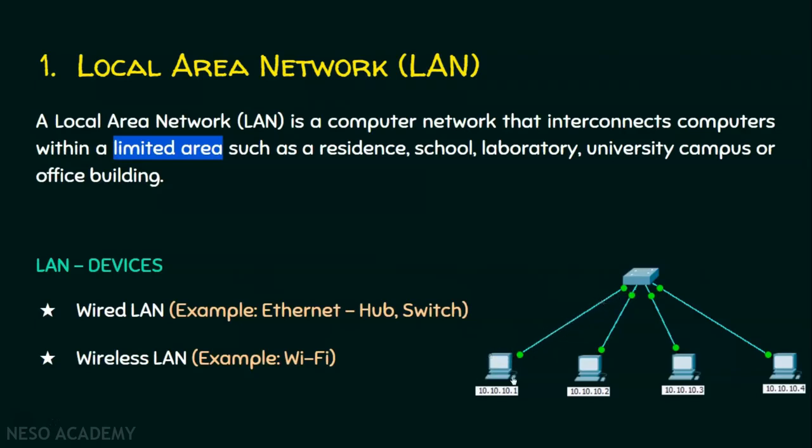In case we want to connect this computer with this computer directly, then we have to go for Ethernet crossover cable. Whatever it is, Ethernet is the well-known and the most popular technology in wired LAN. And the devices that are used in the wired LAN are hub and switch. I will talk about this hub and switch in the next lecture elaborately. Now you just understand hub or switch can be an intermediary device in a local area network, and that too in a wired local area network. We can also have a wireless local area network, example Wi-Fi.